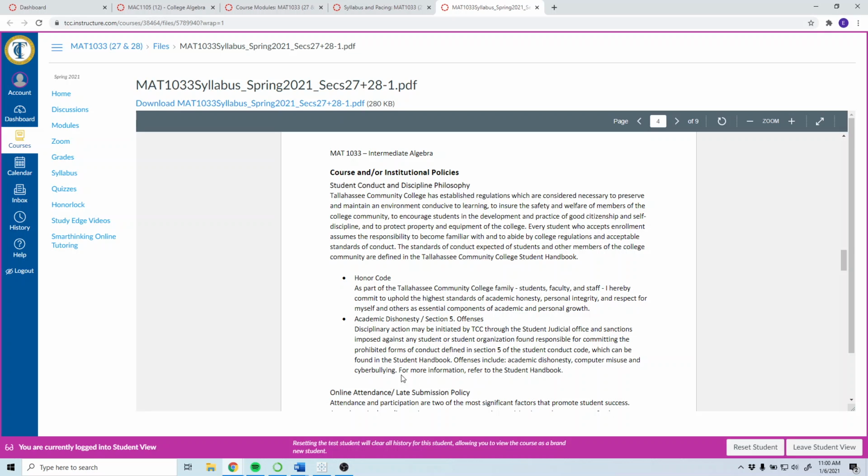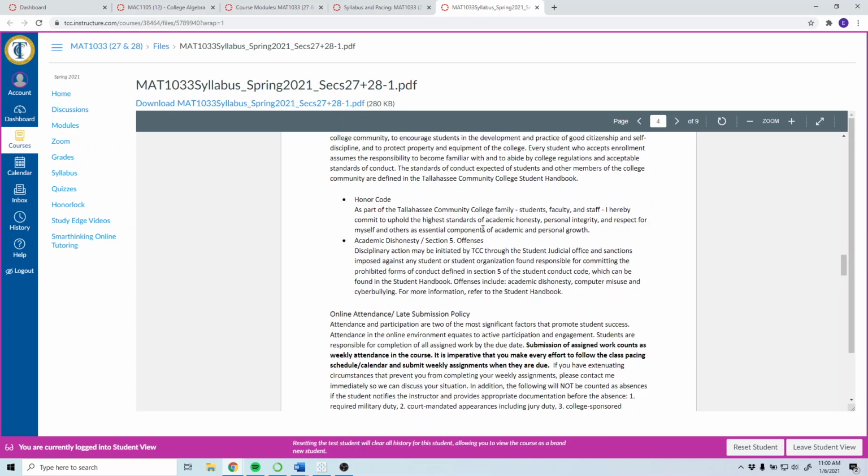All right, and you can read this. Basically, it ultimately says you will adhere to the honor code. You won't cheat, and if you are caught cheating, especially on a test, which is the only thing you can technically cheat on because it's proctored, you can get a zero. A zero on a test certainly will lead you down the road of failing the course.